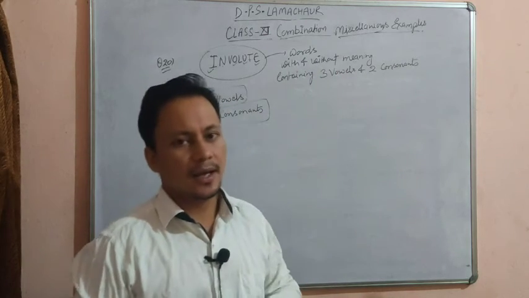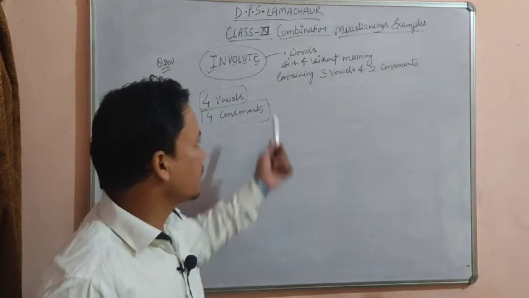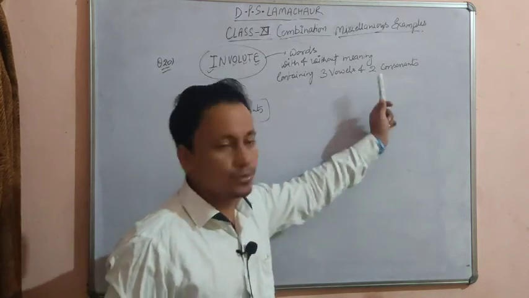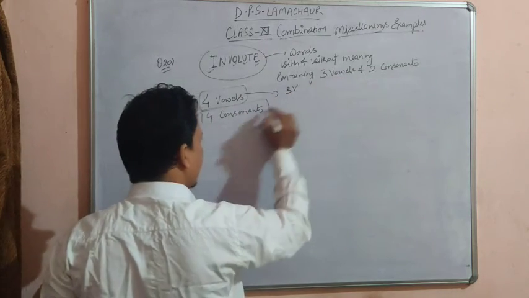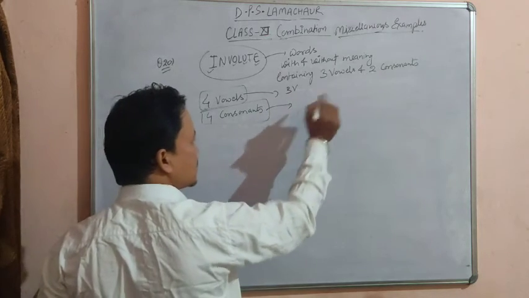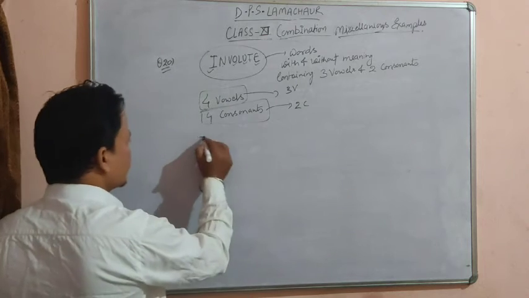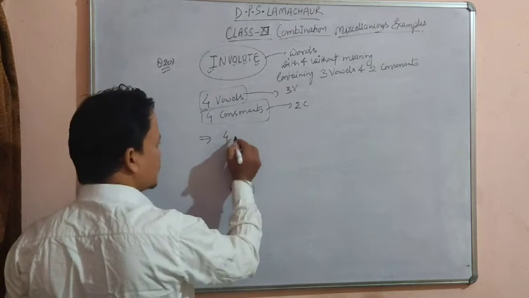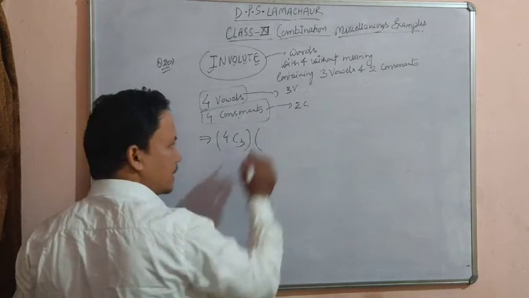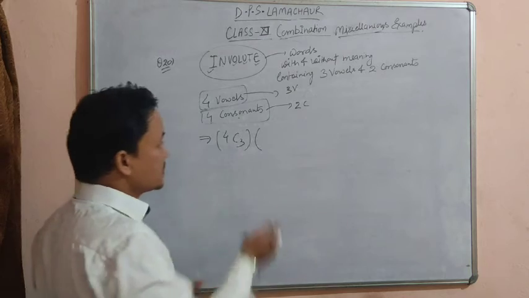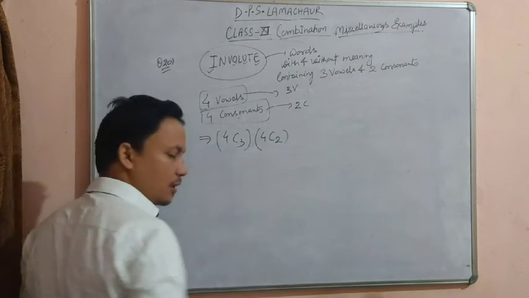It doesn't matter whether the word is meaningful or meaningless, but the condition is that the word should contain 3 vowels and 2 consonants. So out of 4 vowels we have to select 3 vowels, so there are 4C3 methods. Out of 4 consonants we have to select 2 consonants, so there are 4C2 methods of doing this.